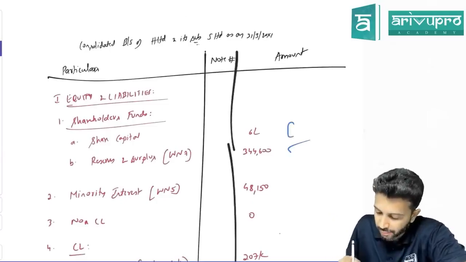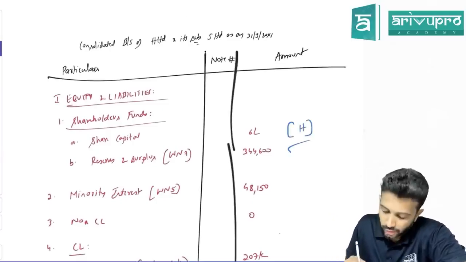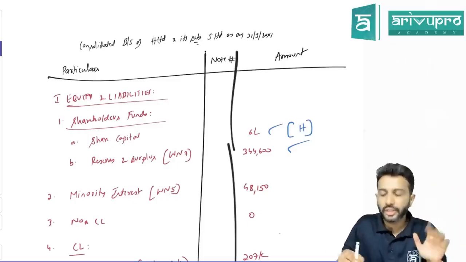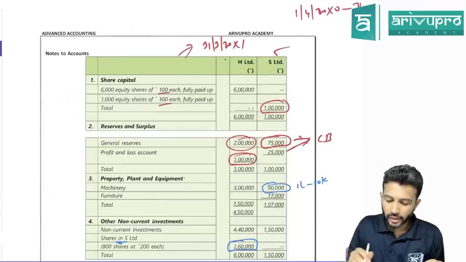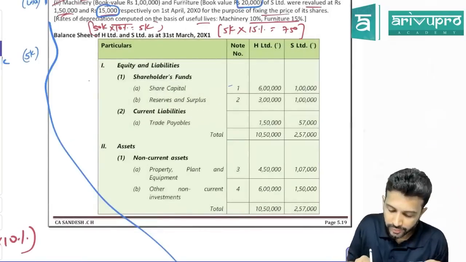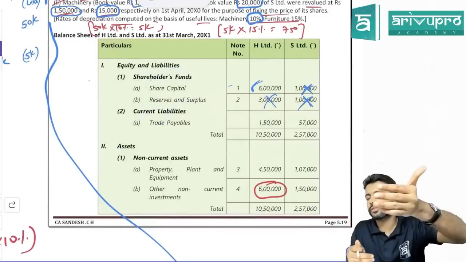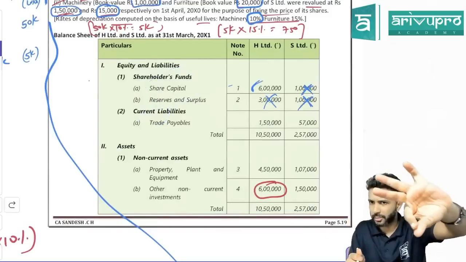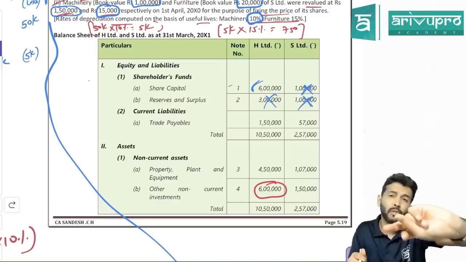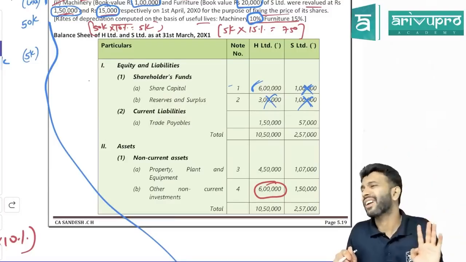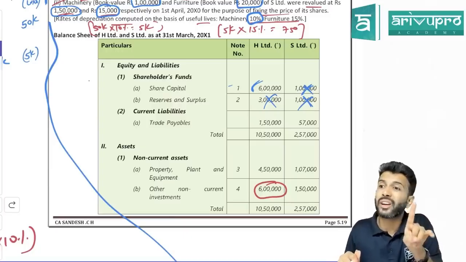Whose share capital will come, H and S's or only H's? Only H's share capital we have shown. The subsidiary's is not shown. Done, sir? Okay. Now, one more component should come under this. Normally, after shareholders' funds, what do you show? Non-current liability, and after that, current liability. Before non-current liability, you need to show one more. What is that? Minority interest. You should also show minority interest.